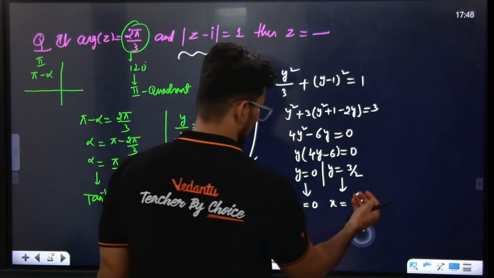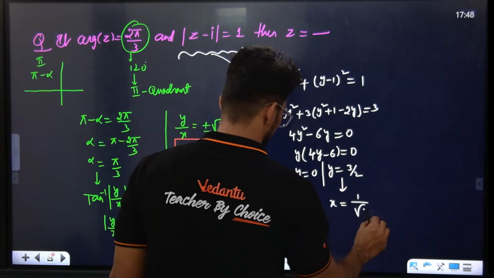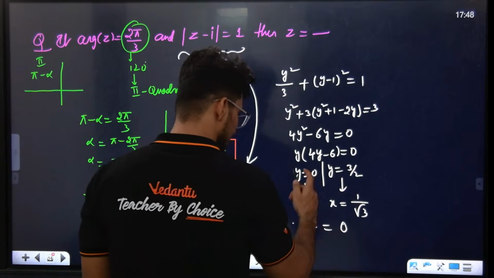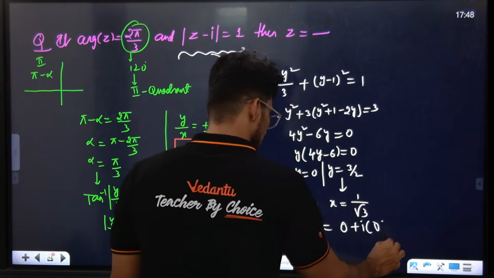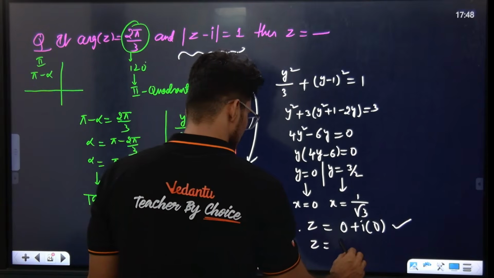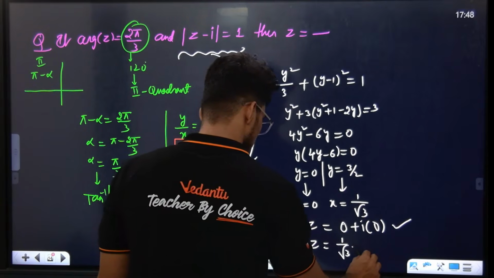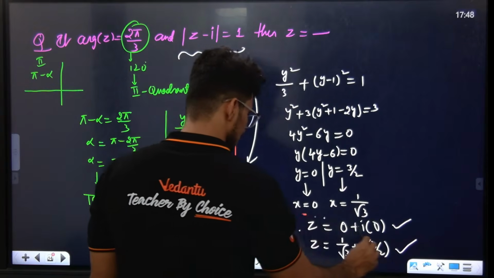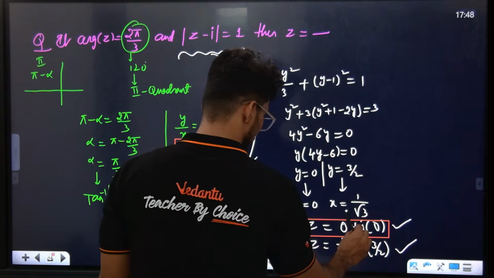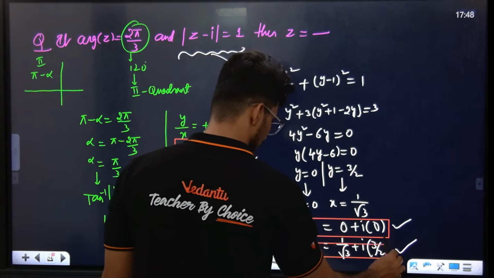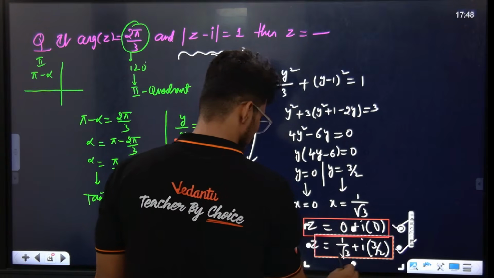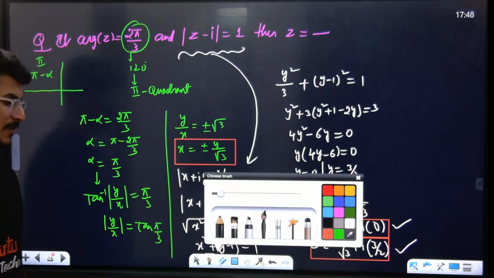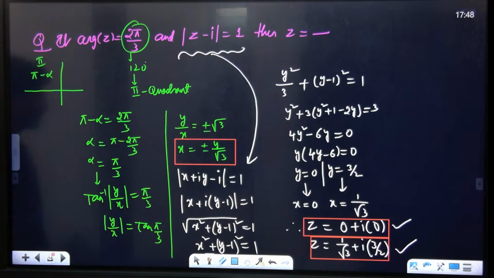Okay? Therefore the complex number is either 0, or x plus iy with these values. So these are the two answers. Any doubts?